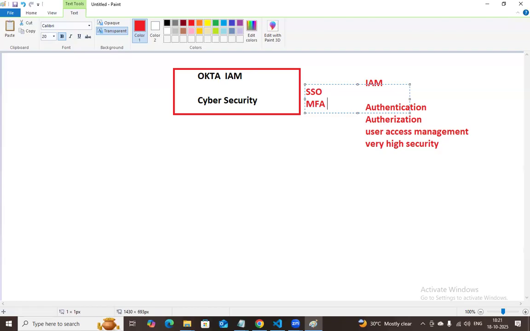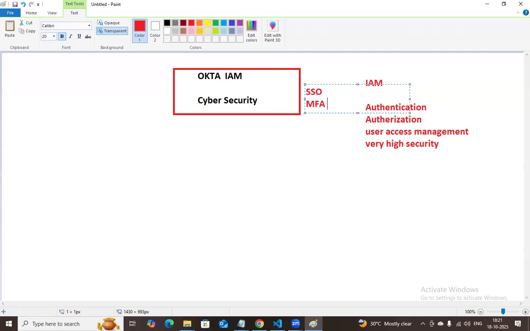When the user logs in, automatically he can access all the applications related to that particular project. If he is in the finance sector, he can access finance related applications. If he is in development, development related applications. If he is in testing, testing related applications. If he is in cloud, cloud related applications. That is single sign-on. We already discussed it.